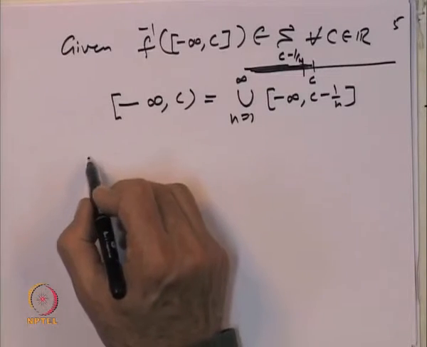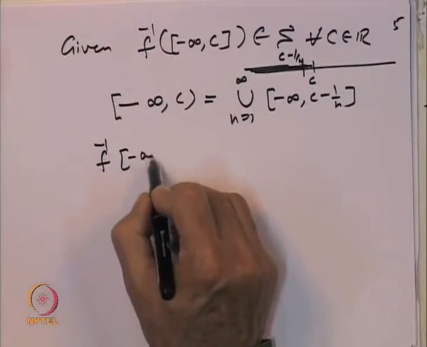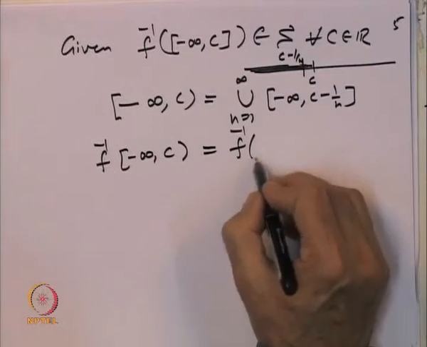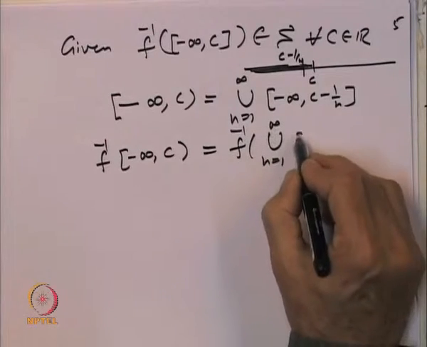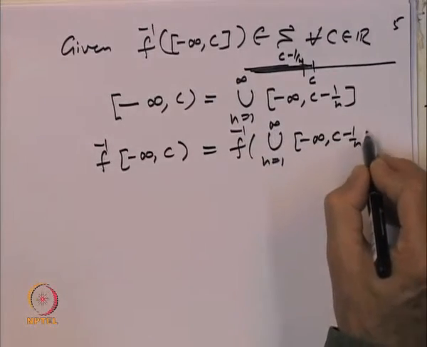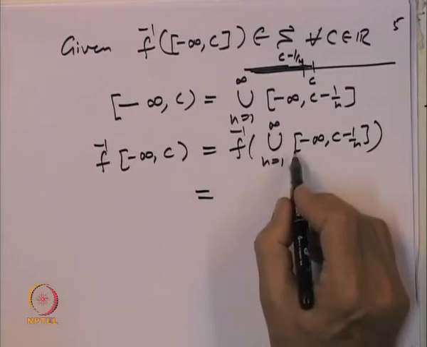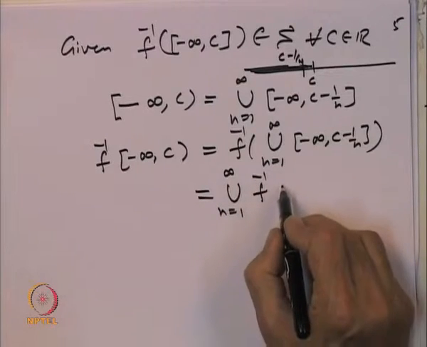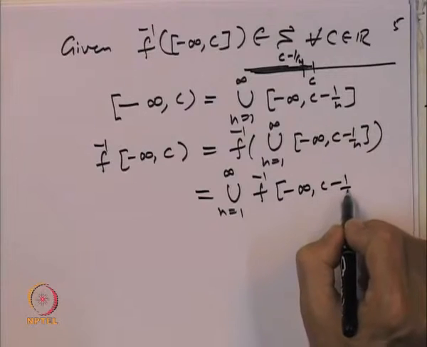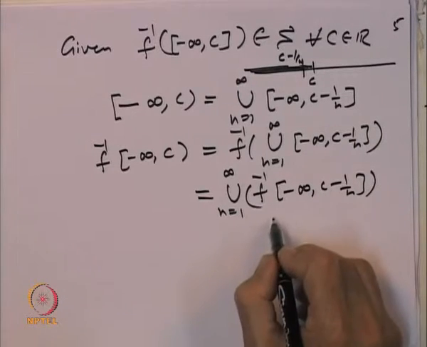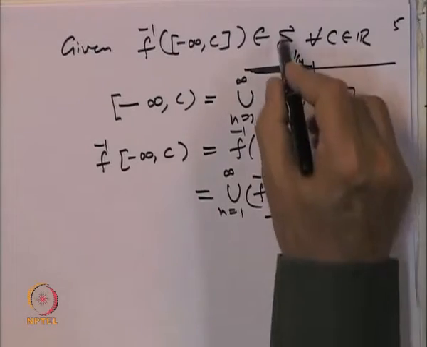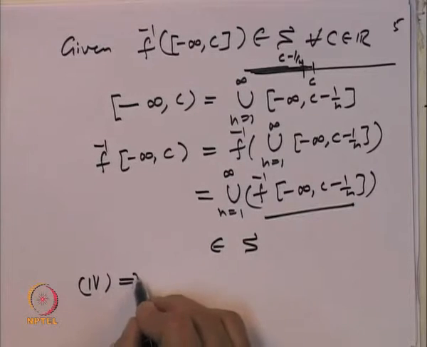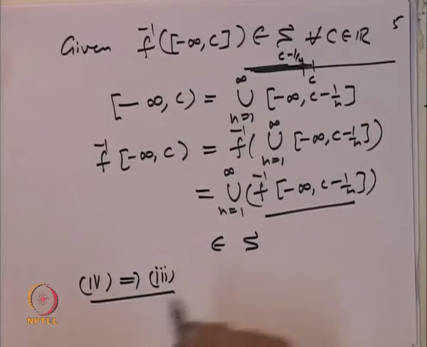So once again, taking the inverse image, f inverse of minus infinity to C is equal to f inverse of the union over n equal to 1 to infinity, and f inverse of the union is the union of the inverse images. That gives us minus infinity to C minus 1 over n, and each one of them is given to be inside S. So that implies that this belongs to S. So 4 implies 3 is also true.